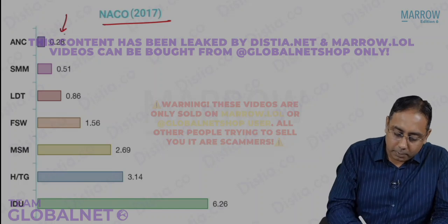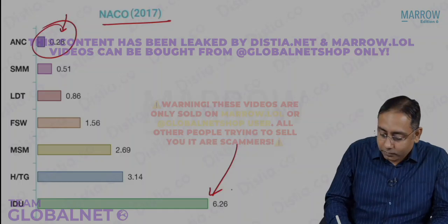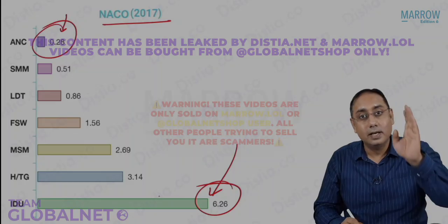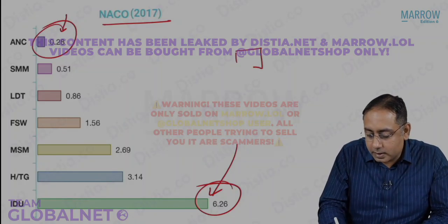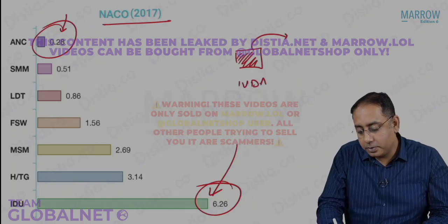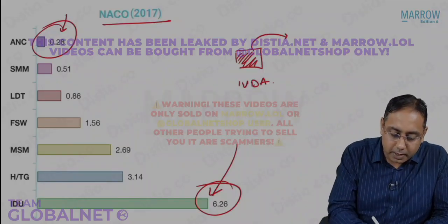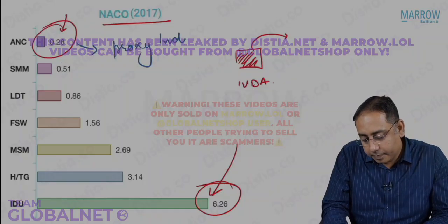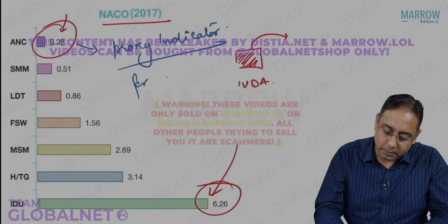But the problem is not about this ANC. The problem is about the intravenous drug abusers. Can you believe that the HIV prevalence in intravenous drug abusers is 6%, which is pretty high. And that is the problem, that this cluster is highly transmitting. The intravenous drug abuser cluster is highly transmitting. The ANC, please note MCQ can also be asked on this, is taken as the proxy indicator for the general population.